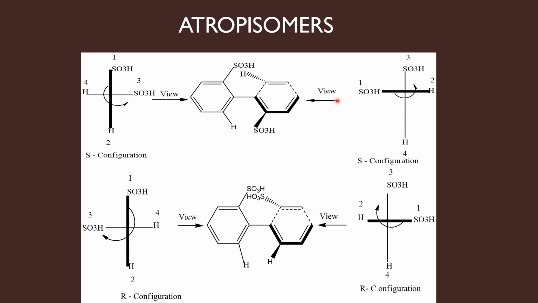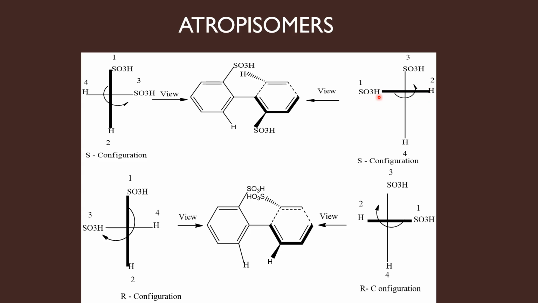Now since you are viewing by standing near this ring, you are standing here to view the molecule. That is why hydrogen is at your right. Since we are standing near the horizontal ring, we should assign sequence numbers for the groups present in the horizontal line first. So in order to avoid confusion, I have thickened the horizontal line, since I am standing near the horizontal ring. So the groups present in the horizontal line are assigned priority numbers first. So here sulfur gets higher priority 1 and then hydrogen 2.